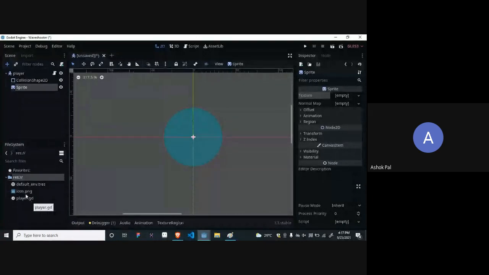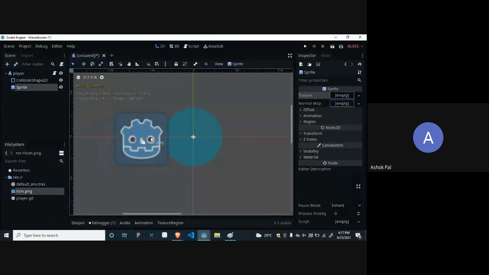Godot has provided us with icon.png, and for most of the proper prototyping of games I use just this icon, even for bullets and enemies too. But if you want, you can change the sprite in the future, and I'm going to show you how to do that. But for now, just use this icon. Okay, so just drag it.